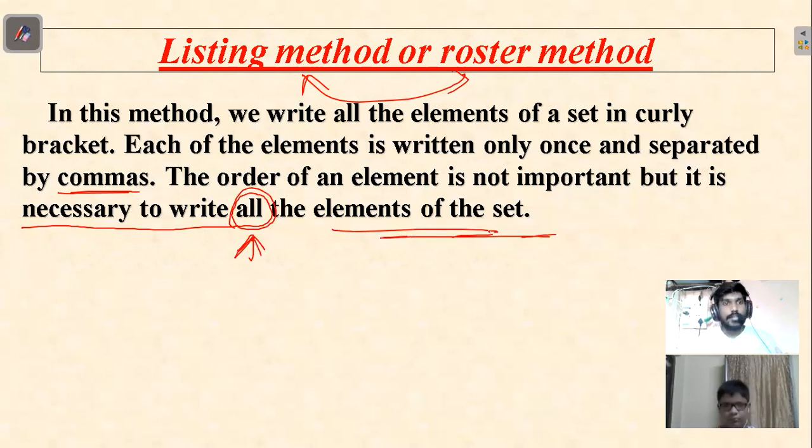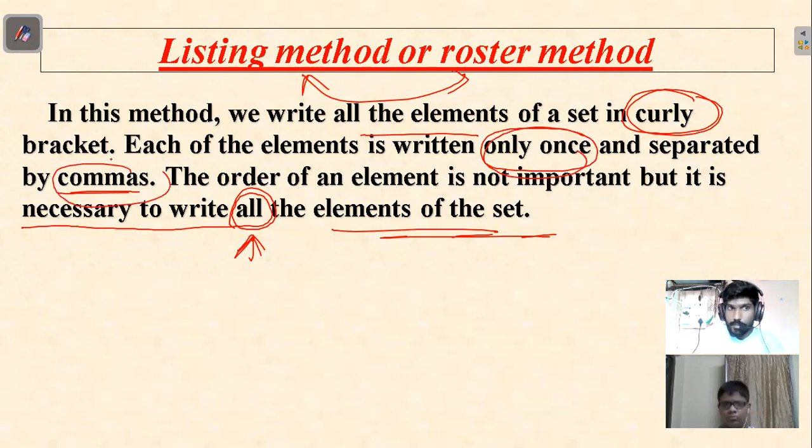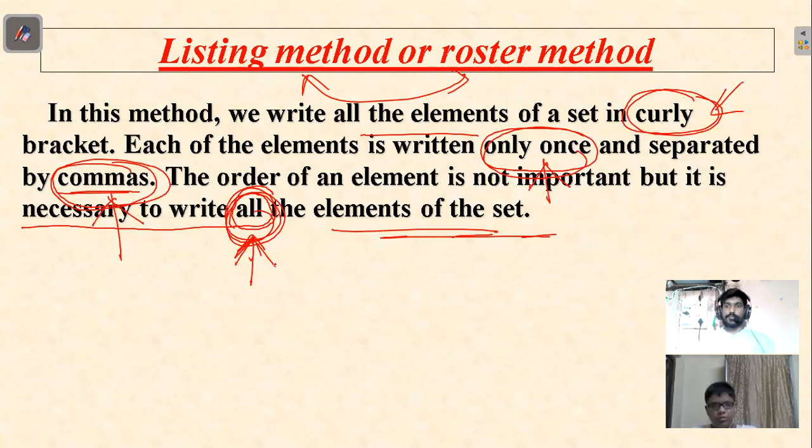So in the listing method, keep 3 points in mind. You write all the elements of the set in curly brackets, elements are written only once, they are separated by commas, and you write all the elements of the set. Is this clear?